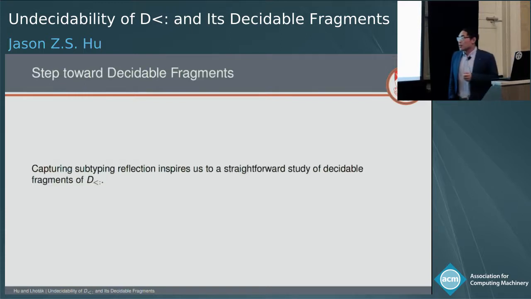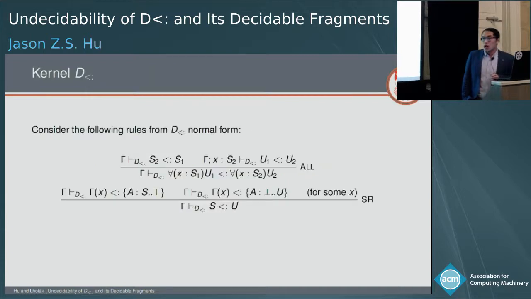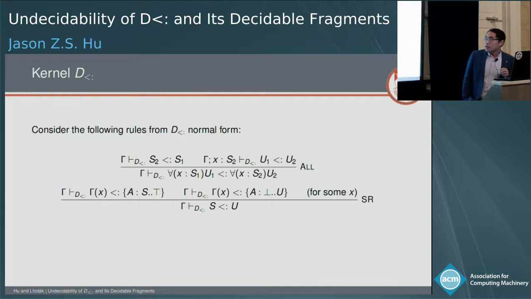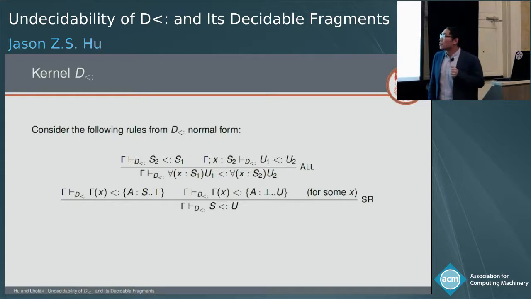But the nice thing about capturing subtyping reflection is that it inspires a very straightforward study of decidable fragments. So next, in our paper, we discussed two decidable fragments. The first decidable fragment is kernel Dsub. It resembles kernel F sub. Here I'm showing two rules from Dsub normal form: the R rule compares dependent function types, and the SR rule captures subtyping reflection.